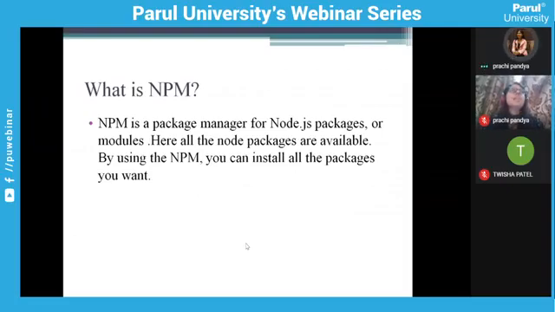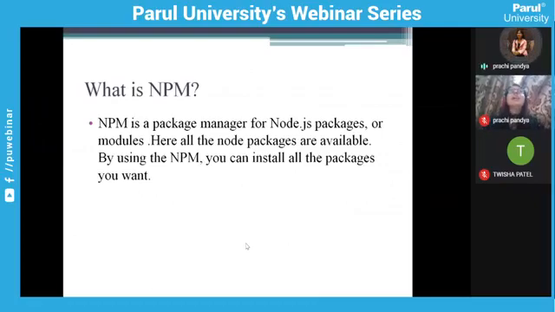Okay, now there is one concept, NPM. What is NPM? It is the Node Package Manager. You guys are working with .NET or other programming languages where you import the required packages given by your system. If you are using .NET and you want to work with SQL client, you import its relevant packages by declaring the namespaces.